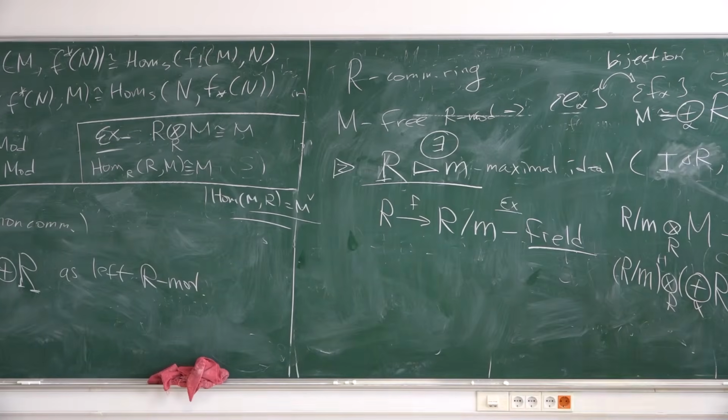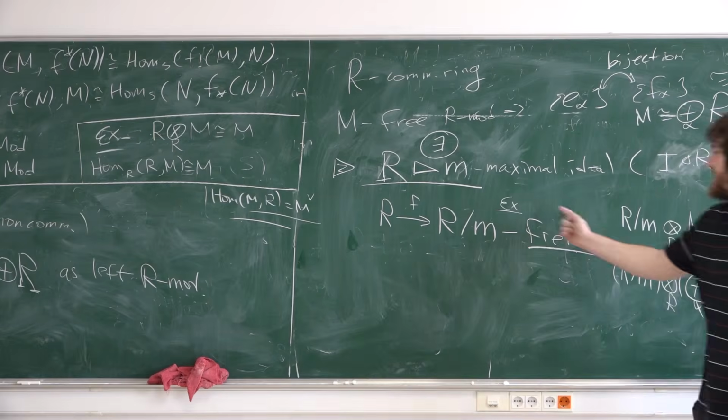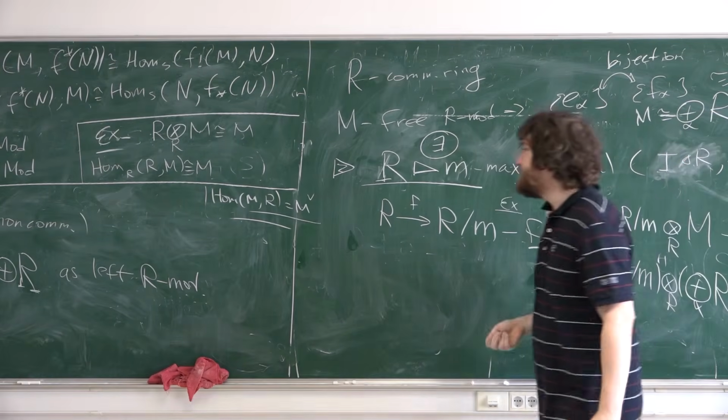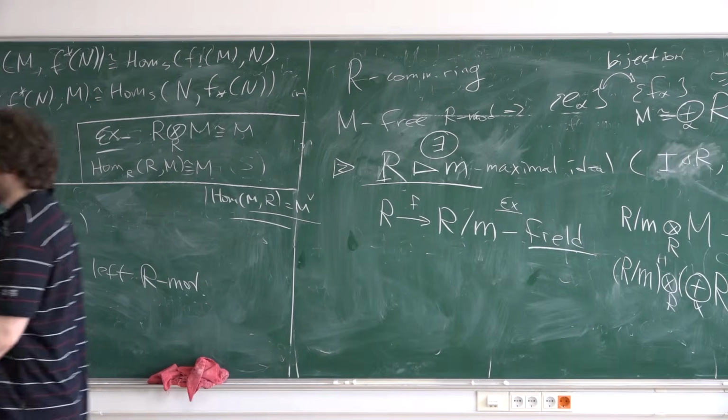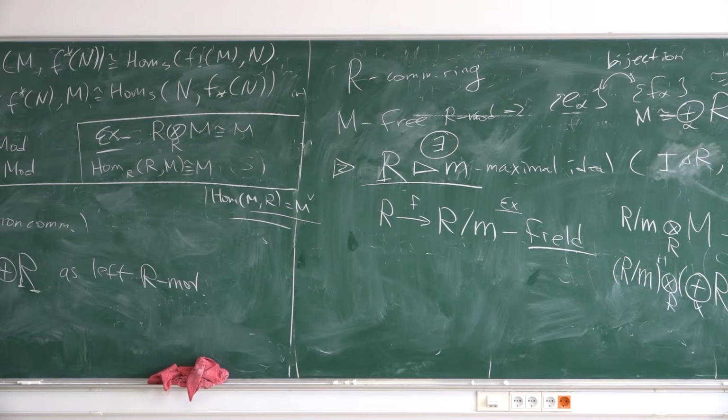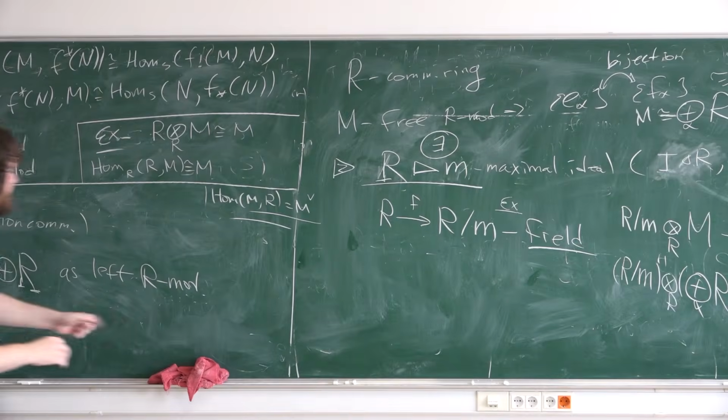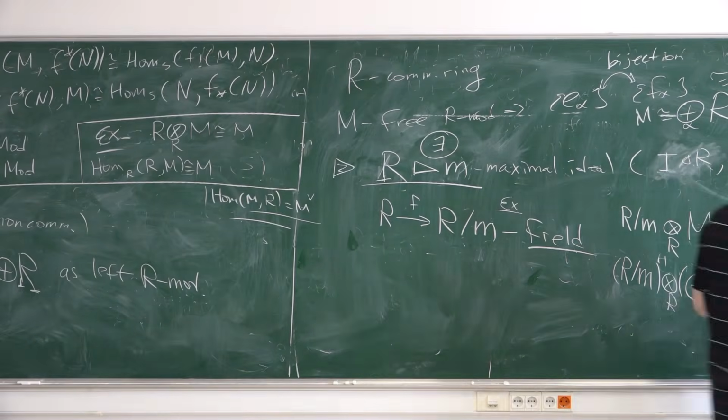You have left ideals and right ideals, but if you need something like a field, you need a two-sided ideal. Maybe they do not exist in some rings, and so this proof does not work. But in fact, this result is just false.